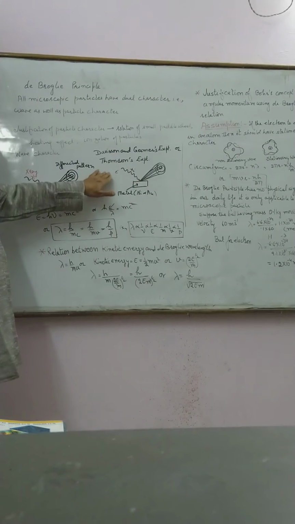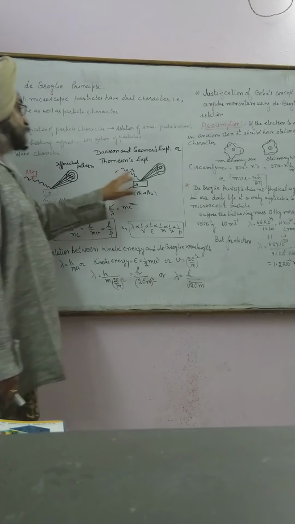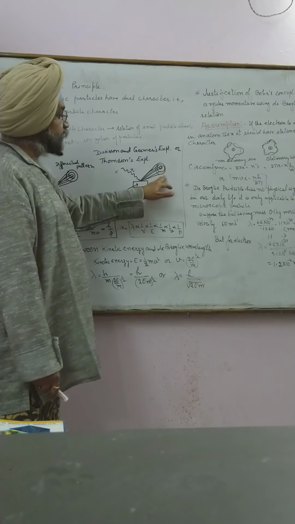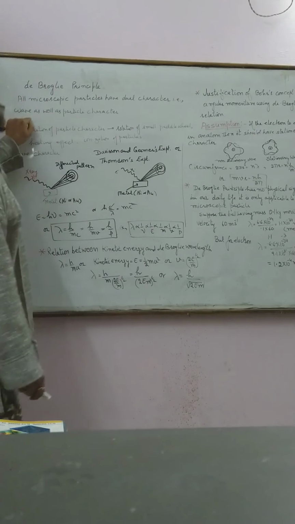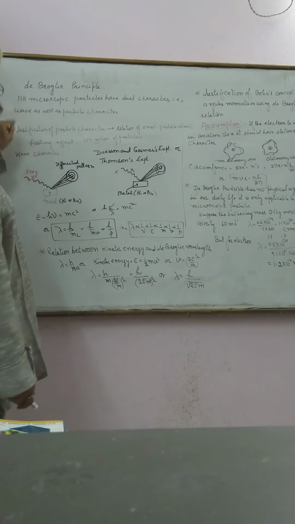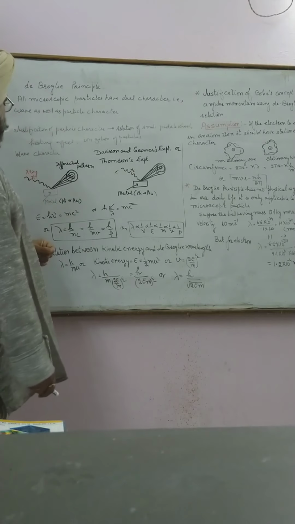If I use protons, they have mass, and they also have wave character. This justifies de Broglie's concept: microscopic particles possess both particle as well as wave character.